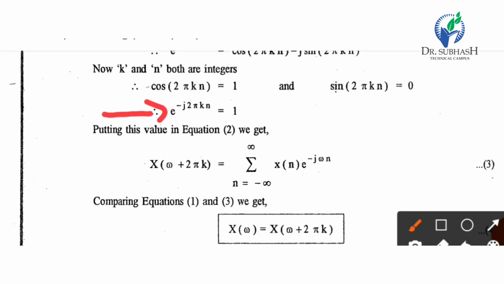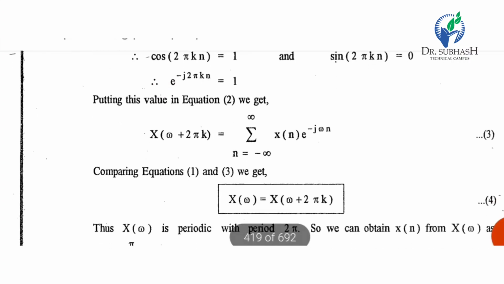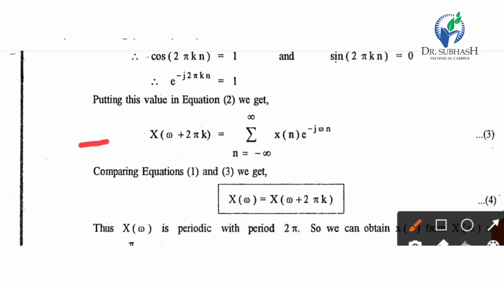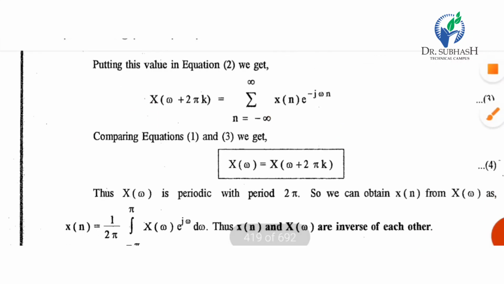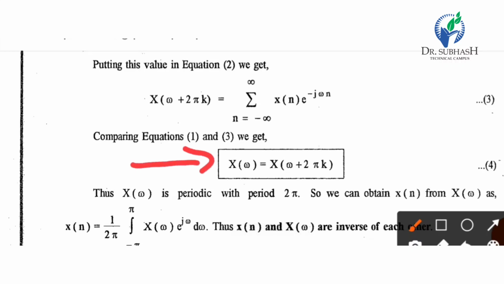Putting this in our equation, X of omega plus 2 pi k equal to summation x of n e raised to minus j omega n. So it is our original definition equation. So we can say that X of omega equal to X of omega plus 2 pi k. So it is periodic with the period 2 pi.